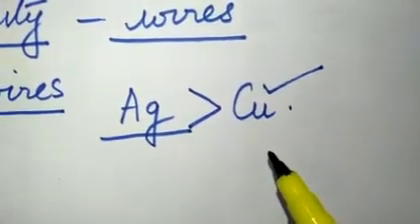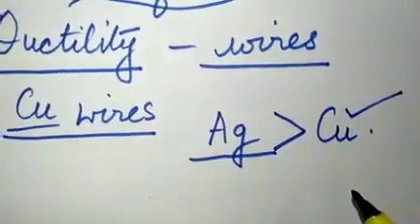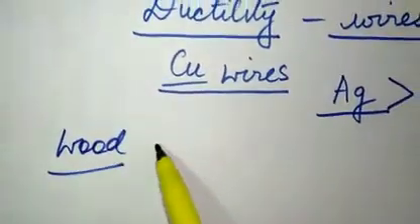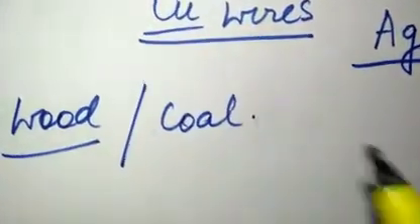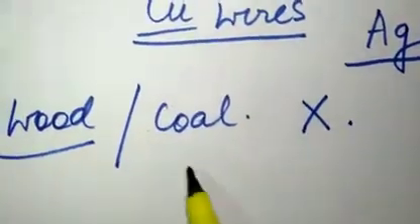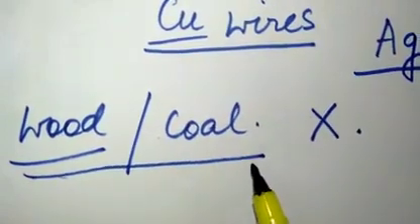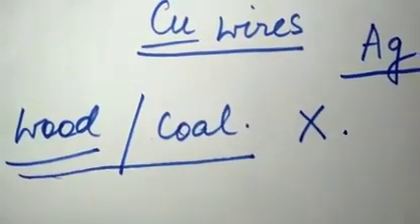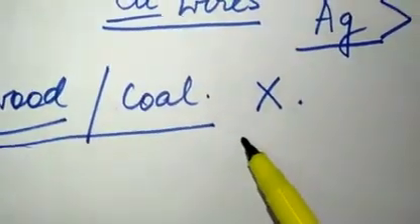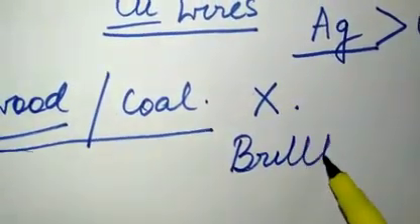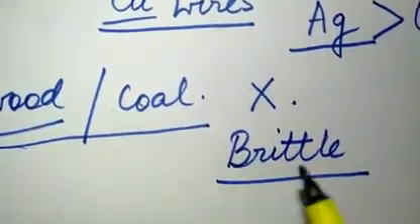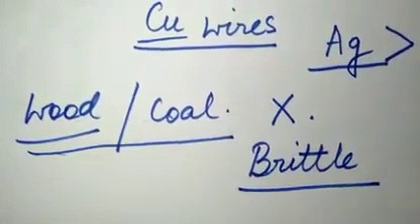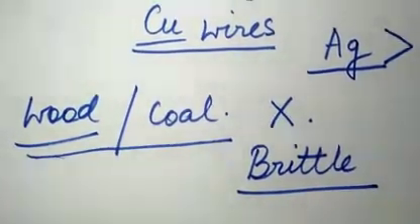Okay, there is a question in your book: can we draw a wire from a piece of wood or coal? So the answer is no. Why? Because they cannot be drawn into wires. They are not ductile, and if you want to make a wire out of them, then they will break because they are brittle. Wood and coal are non-metals, they are brittle, they will break if you try to turn them into wires.